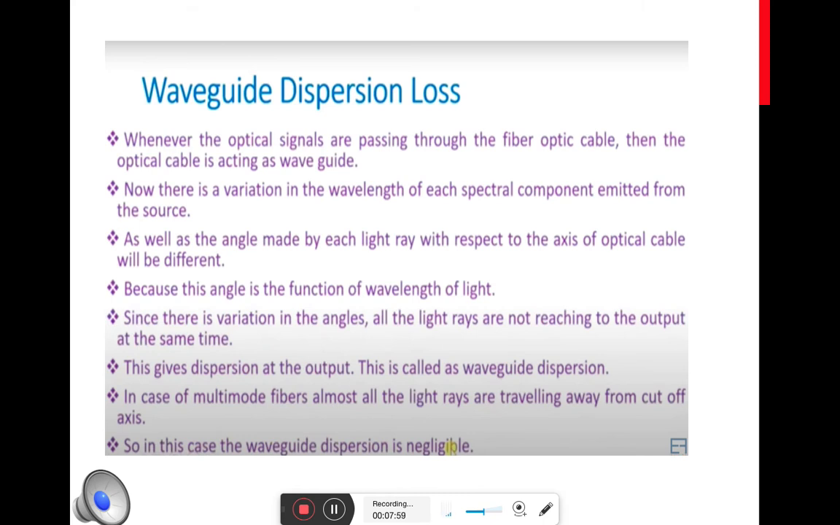So there is a loss that is happening because of this phenomenon, and this type of loss is called waveguide dispersion loss. In multimode fiber, most of the signal is not traveling along the waveguide or along the core axis. They are mainly cut off from the axis. Hence, the waveguide dispersion loss is less in multimode fiber, whereas it is high in single mode fiber, because in single mode fiber the signal is mostly transmitted along the fiber axis.